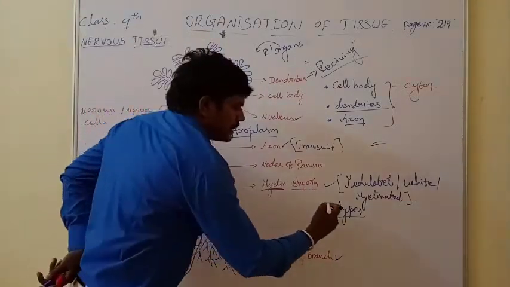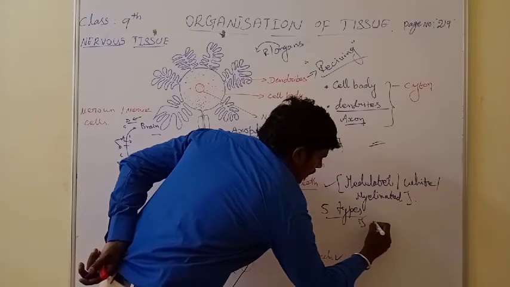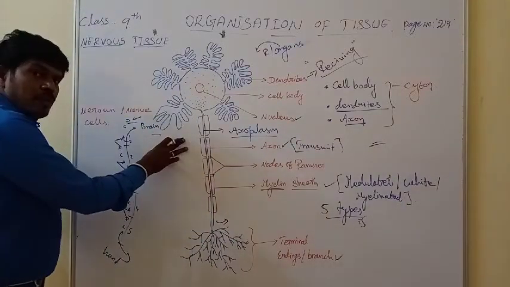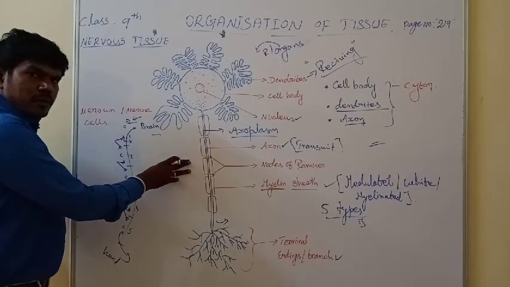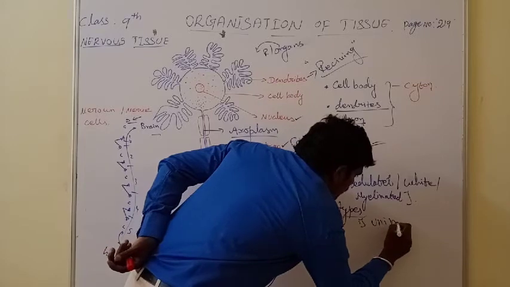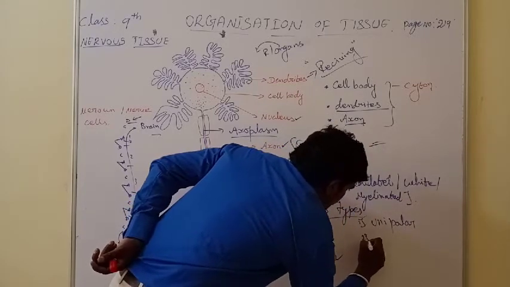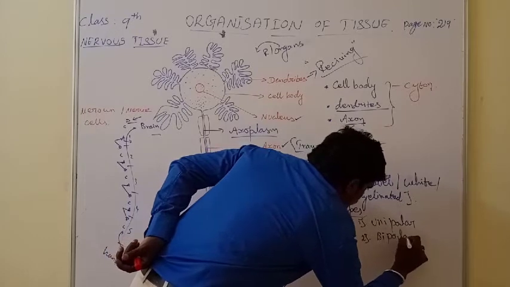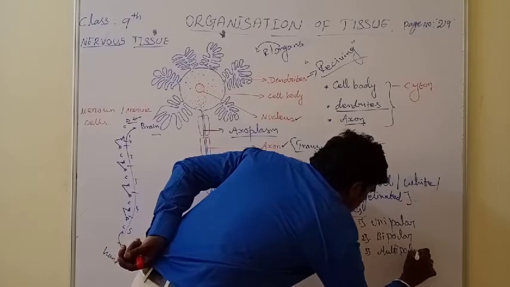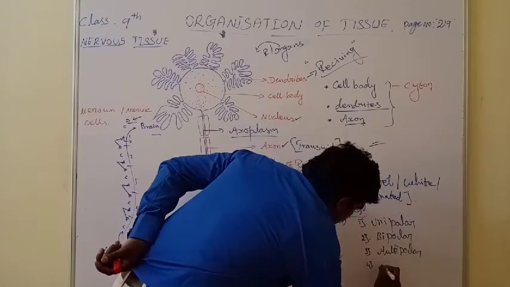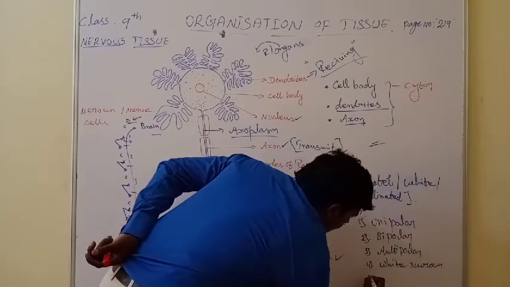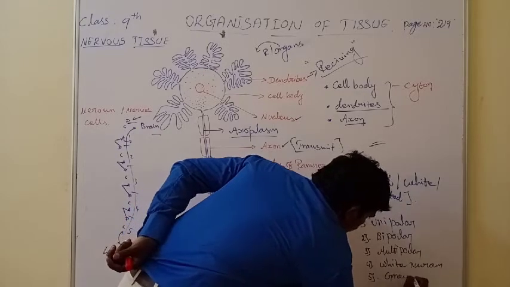You take inch. See the first one. Before that, you know unipolar, bipolar and multipolar. I am writing here: first unipolar, second bipolar, third multipolar, fourth white neuron, and fifth gray neuron.